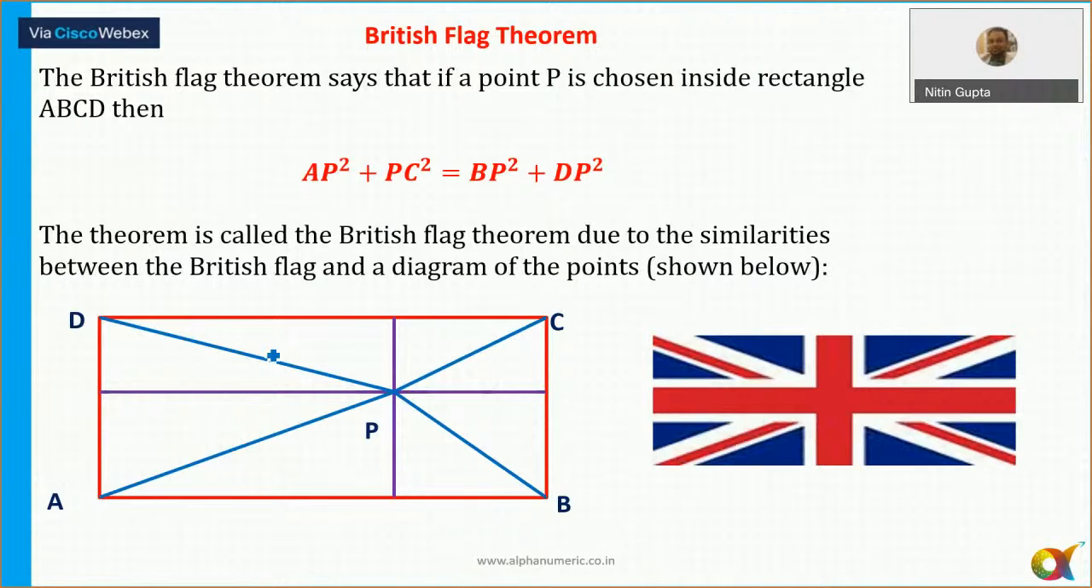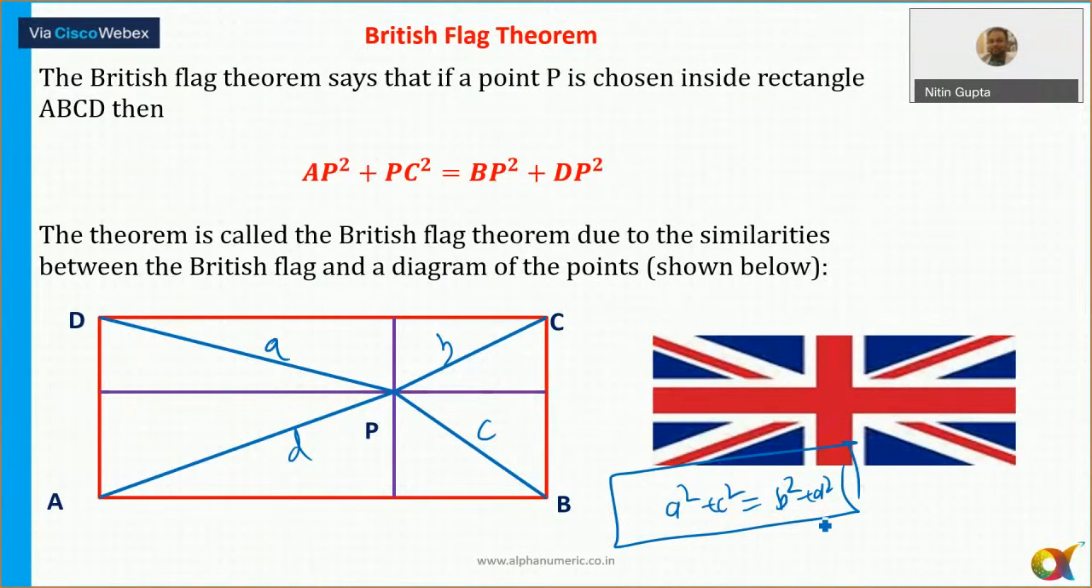British flag theorem, very important one. If this length is equal to A, this length is equal to B, this is equal to C, and this is equal to D. So A square plus C square is always equal to B square plus D square. P is any point inside the rectangle. If P is any point inside the rectangle and all four vertices are joined to that point, in that case this result is always true. A square plus C square is always equal to B square plus D square. All right.